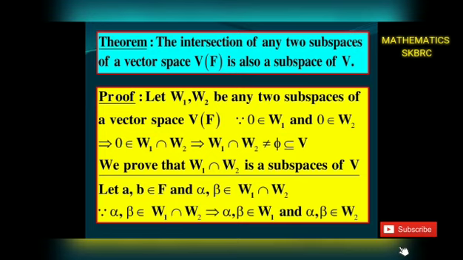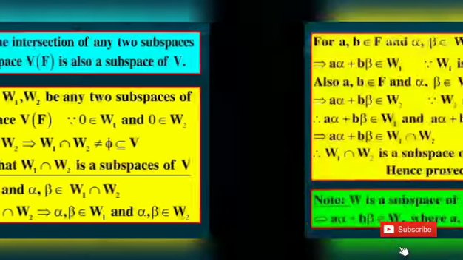We prove that W1 intersection W2 is a subspace of V(F). That is, a, b belong to F and alpha, beta belong to W1 intersection W2 gives a alpha + b beta belongs to W1 intersection W2. Since alpha, beta belong to W1 intersection W2, alpha, beta belong to W1 and alpha, beta belong to W2. Alpha and beta are common elements in W1 and W2.